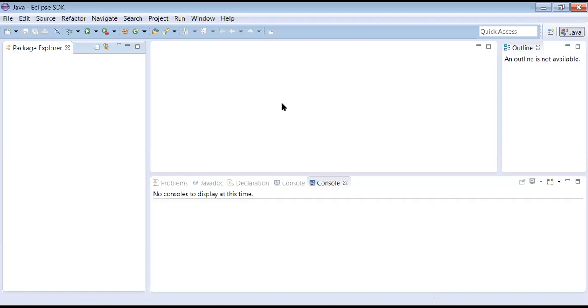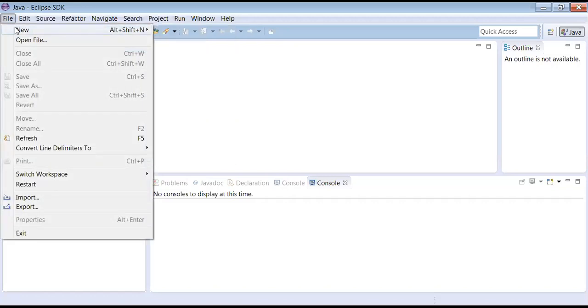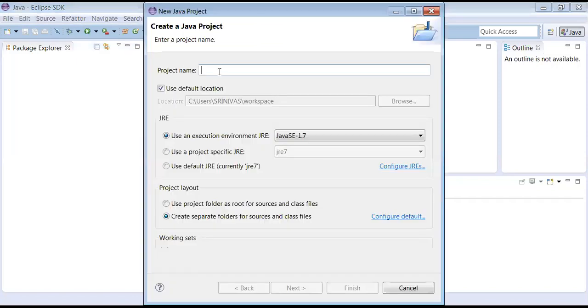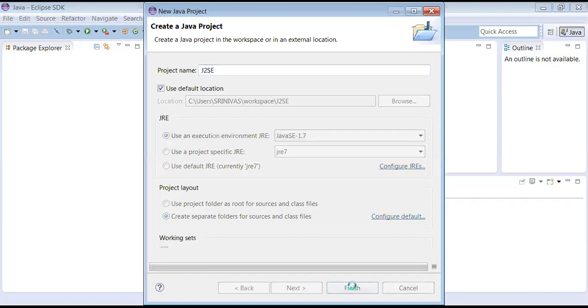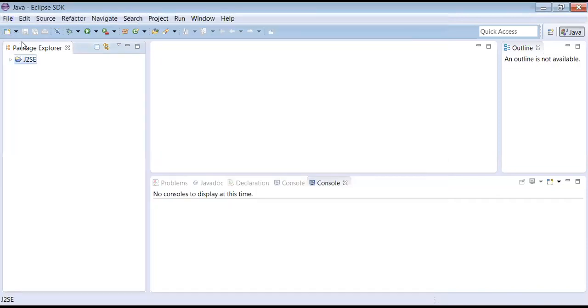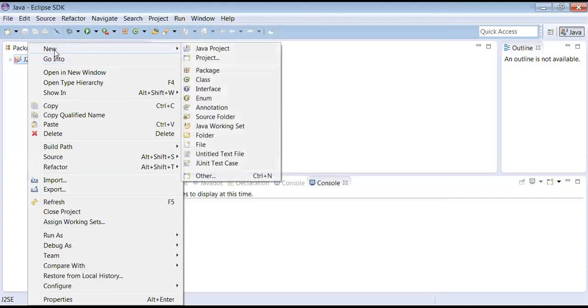So let me name our project J2SE: File, New, Java Project. In that, I'm giving the name J2SE. Next, Finish. Done. You can see here J2SE. Now just right-click on that. Package Explorer is there. You can create a package.